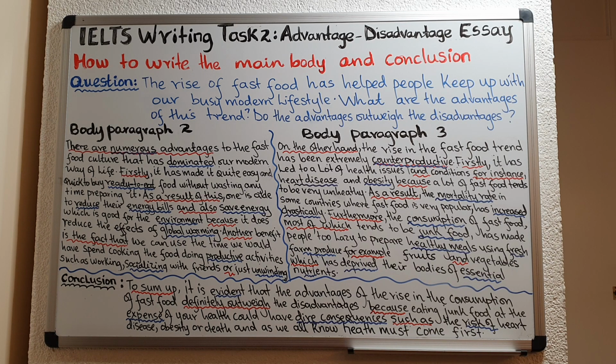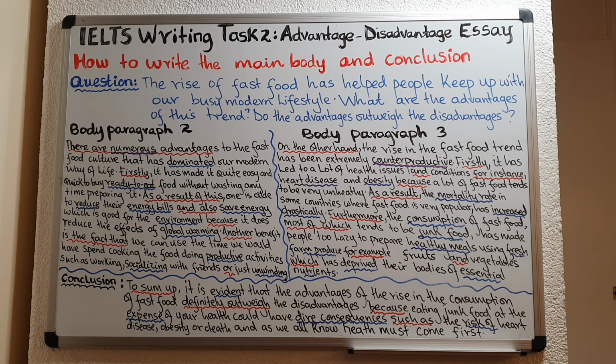Okay? The next thing that is extremely important is that you use the correct vocabulary. If you want to get a band 9 or a band 8, then you have to use vocabulary that is suitable for those bands. In this essay, I have underlined for you all the words in blue are band 8, band 9 words that you would need for this essay.